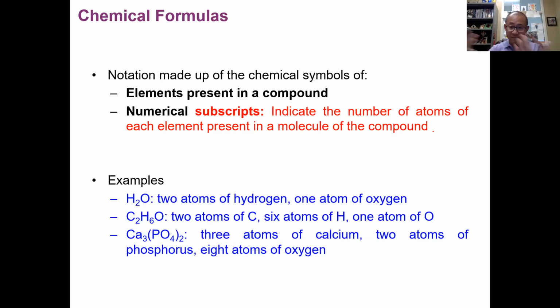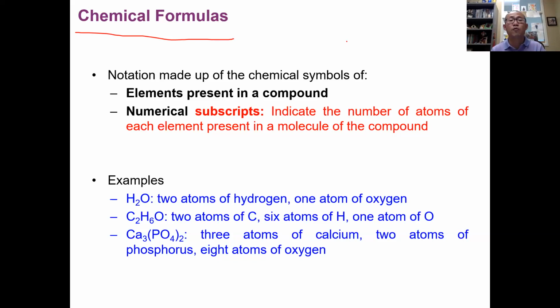Okay, finally, we're almost done with chapter 1. The last topic is the formula of elements and, of course, when elements make compounds and molecules, the formula of molecules. Overall, we call those chemical formulas.